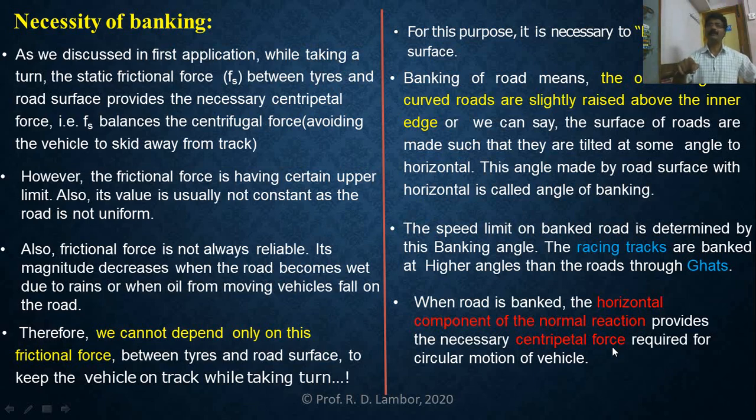Frictional force is also there, but we know that it is not always reliable. So the horizontal component of normal reaction provides the reliable centripetal force for the circular motion of the vehicle. If the road is wet, rough, or not uniform, no problem with that. If the road is banked, there is always a horizontal component of normal reaction. So what are those components? How does it provide the centripetal force? We will discuss in the next slide.